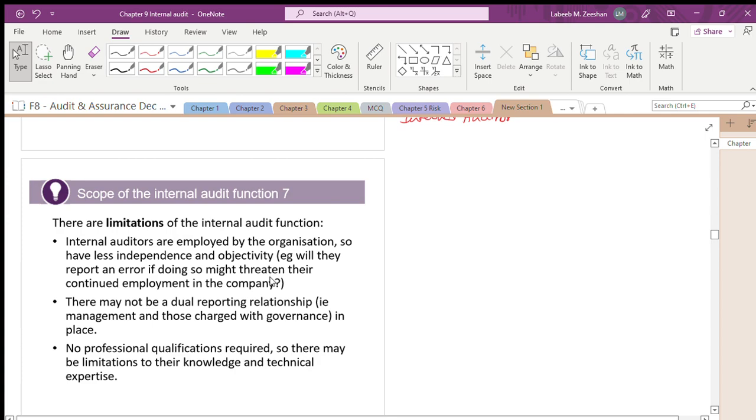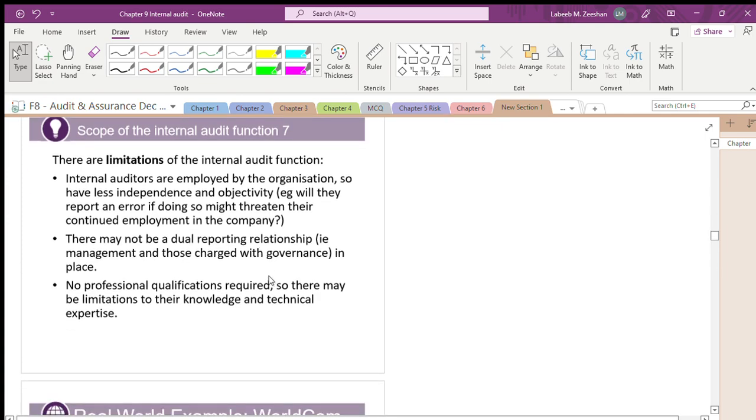What are the limitations of the internal auditor? See, they have written it last, but I will say this is the first: there is no professional qualification required for an internal auditor. A person from a science background, an engineering background, an accounting background, anyone can be an internal auditor. Now, the internal auditors are employed by the company. This is what I told you in the beginning.